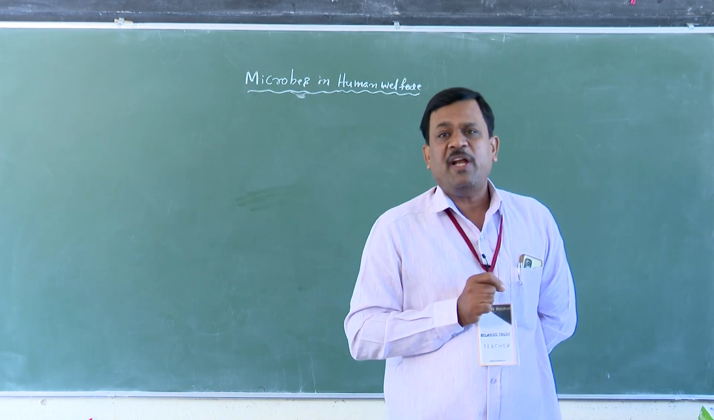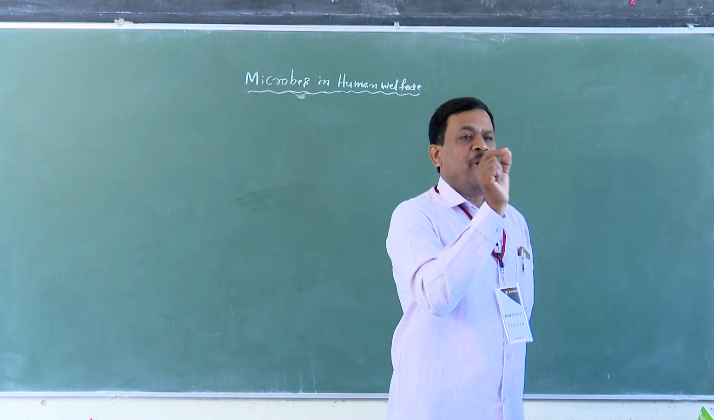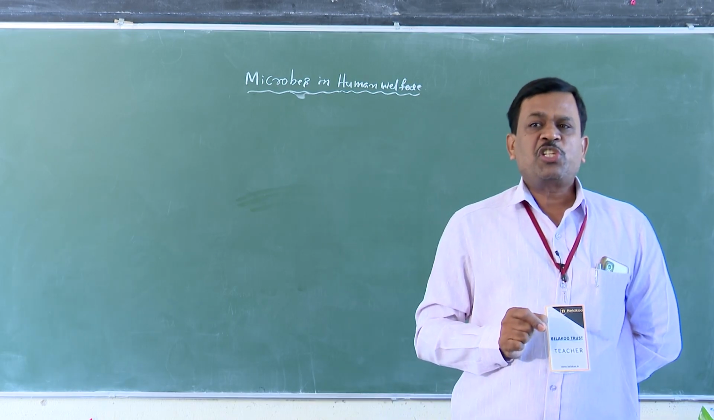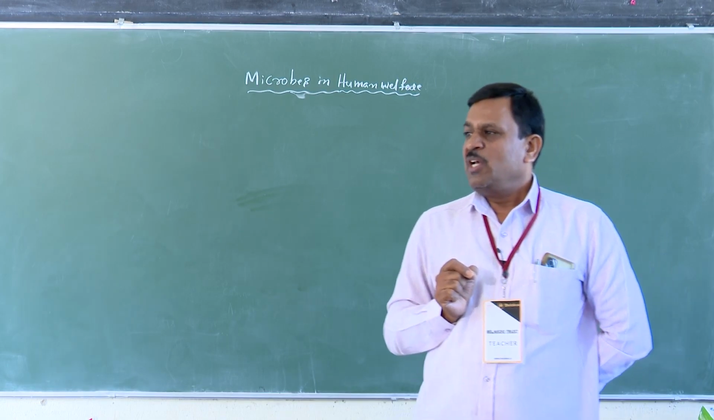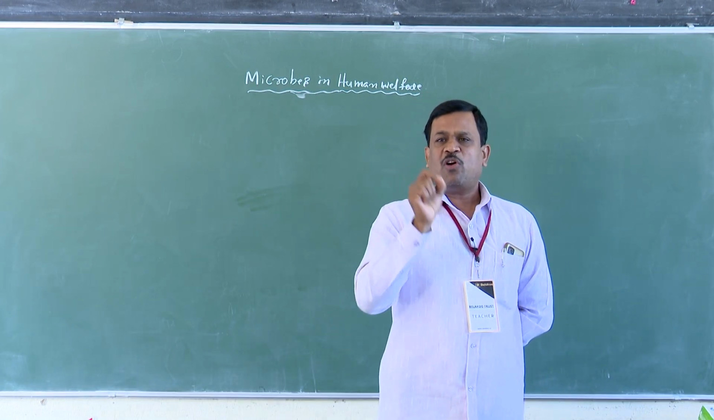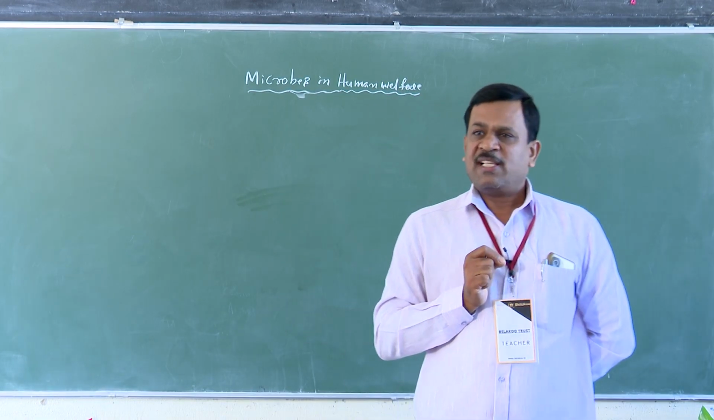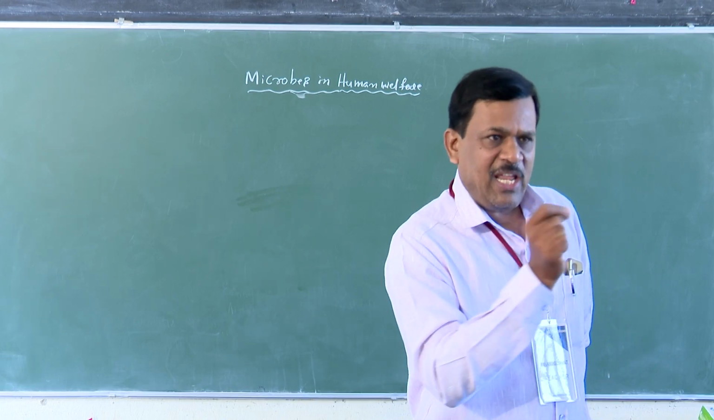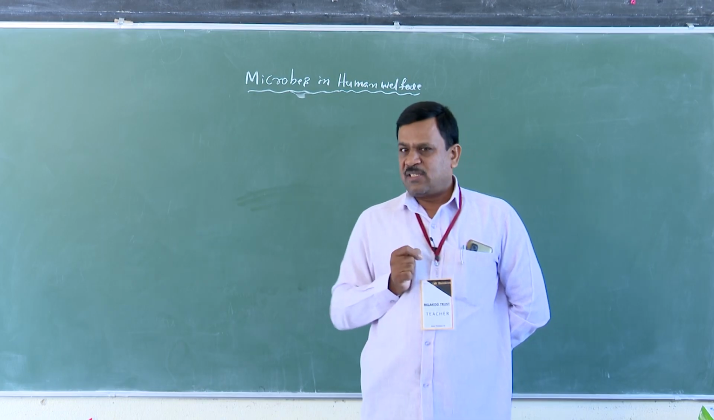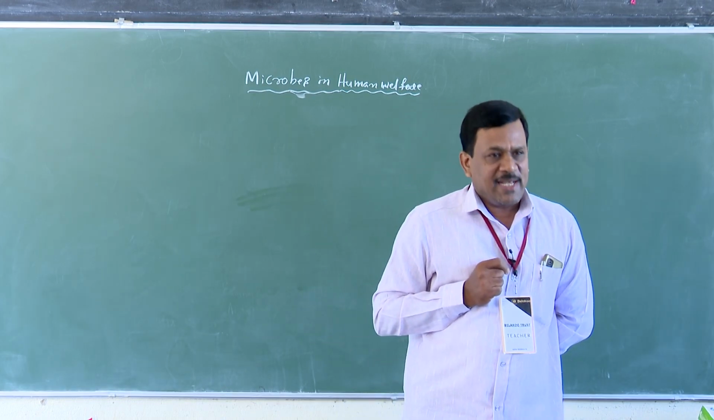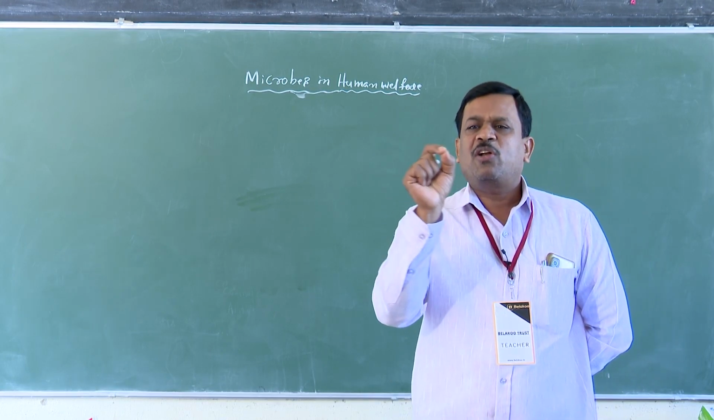And also a very important role, especially in the agricultural field, is microbes as biocontrol agents. Most of the microbes are used as biocontrol agents. Yes or no, students? One of the important biocontrol agents is Bacillus thuringiensis. One of the bacteria has a very important role. Get rid of butterfly caterpillars, trichoderma, baculoviruses. All these also have a very important role as biocontrol agents.